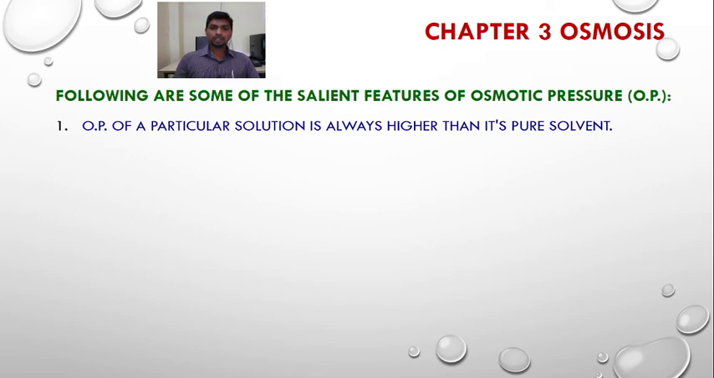Suppose for the preparation of a 10% sugar solution, what do we require? We require 10 grams of sugar dissolved in 100 ml of water. So sugar is the solute and water is the solvent. If we compare the osmotic pressure of this 10% sugar solution and its solvent, that is the water, obviously the osmotic pressure of the 10% sugar solution is always higher than its pure solvent, that is the water. So the same statement has been made: osmotic pressure of a particular solution is always higher than its pure solvent.